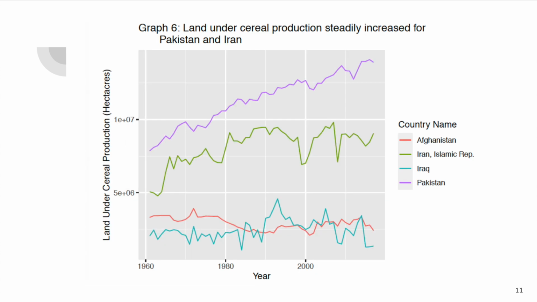Unlike the case for arable land, cereal land production did demonstrate some non-constant trends. For example, there is an overall steady increase in the amount of cereal land being utilized in both Afghanistan and Iran, although Iraq and Pakistan remain generally constant throughout the years.